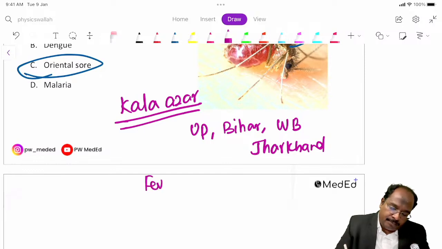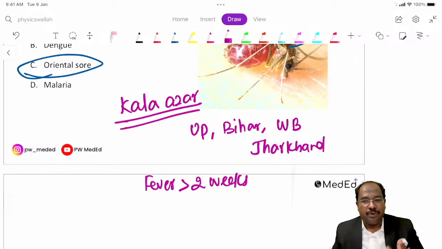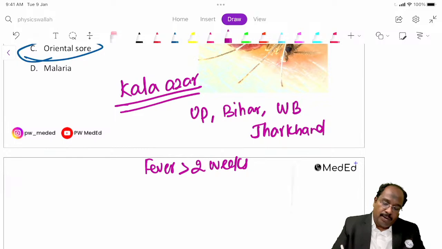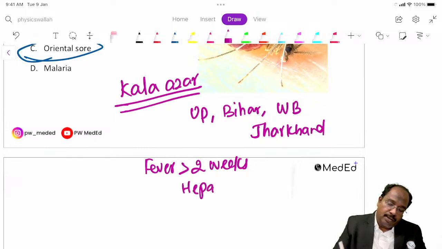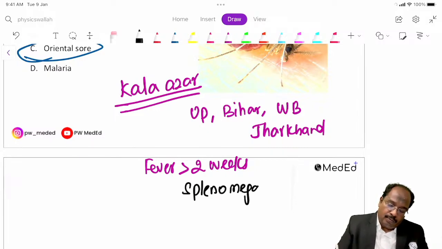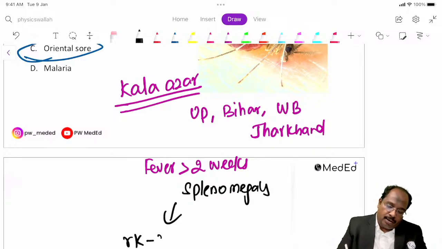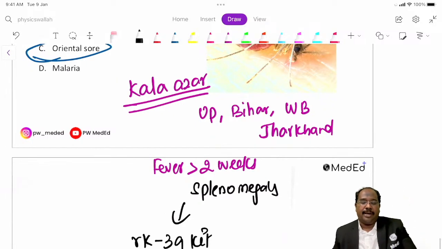A patient will have fever for more than 2 weeks with hepatosplenomegaly; from these states we have to rule out Kala Azar. So anybody having fever and splenomegaly from these states, we have to rule out Kala Azar. What is the test we will do? The government is providing a kit called RK39.